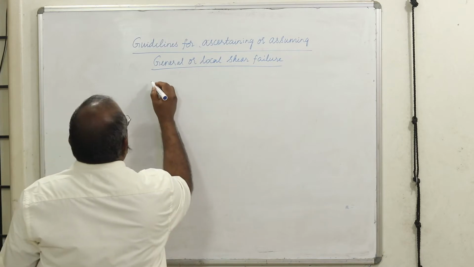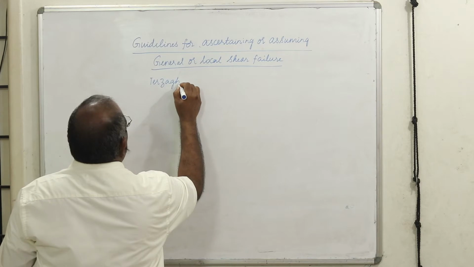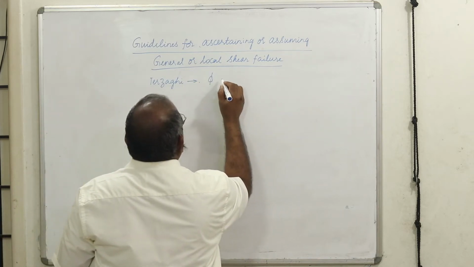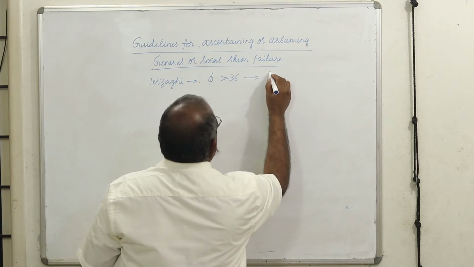Okay, Terzaghi has told that, in general, phi greater than 36, you are going to have general shear failure.